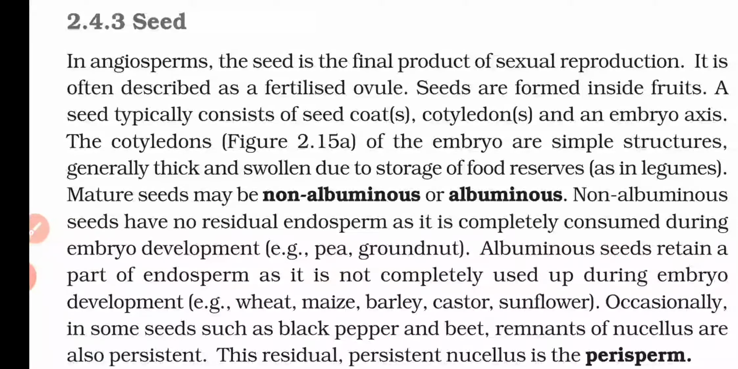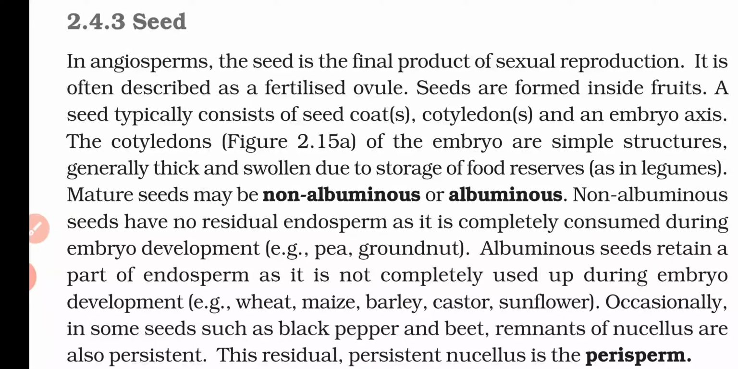In any angiosperm, the seed is the final product of sexual reproduction. That means whenever sexual reproduction is completed, the seed is produced. It is often described as the fertilized ovule. That means whenever the ovule is fertilized, it will form a seed.